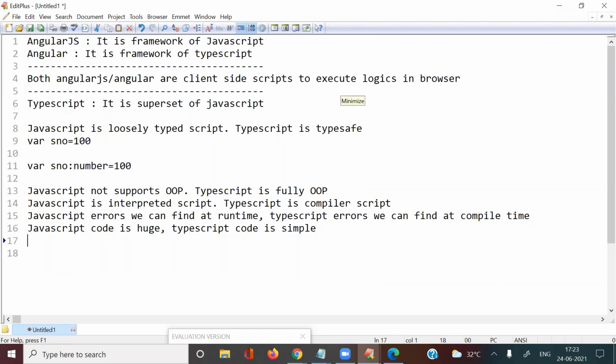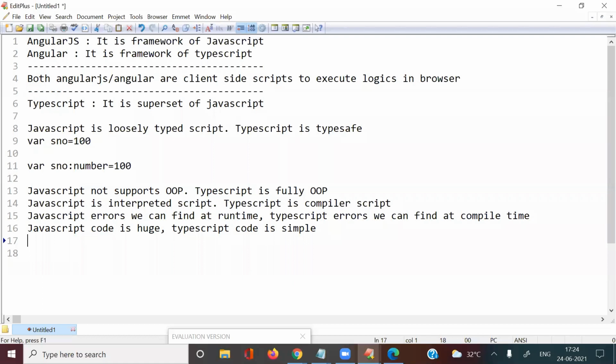Sir, we are using TypeScript instead of JavaScript, so what is the disadvantage? Maybe some concept will be there in JavaScript that we can't use in TypeScript.